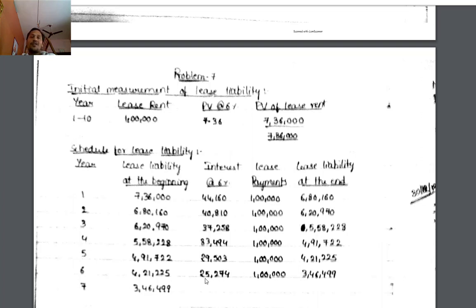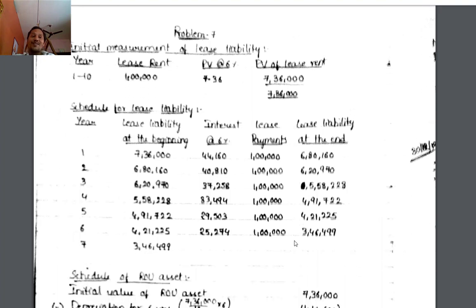4,21,225 plus 25,274 minus 1 lakh is 3,46,499. This is the lease liability balance at the end of the sixth year, that is, the beginning of the seventh year. Now the modification has arisen.